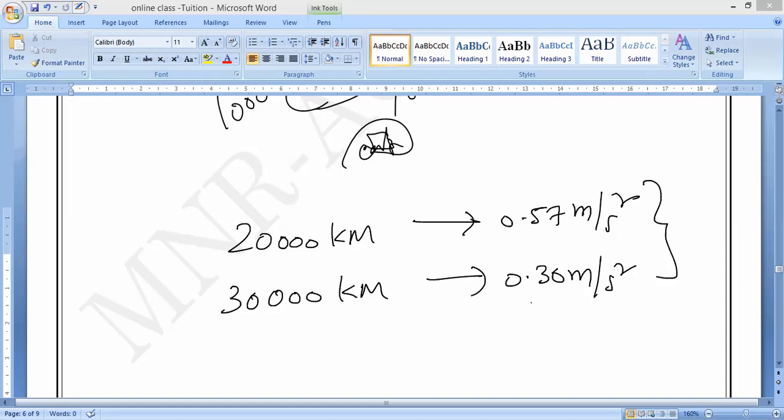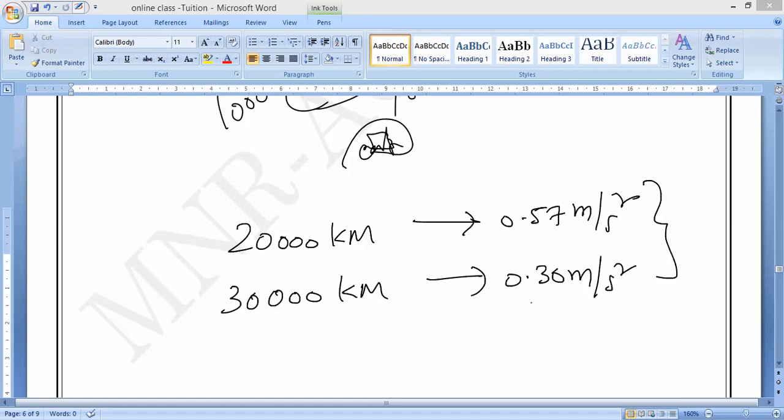According to this formula, the g value should increase on going down inside the earth, because the R value decreases. What will happen? R value decreases. That is you should remember.